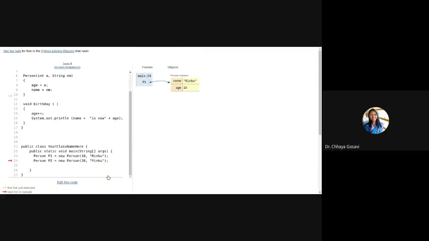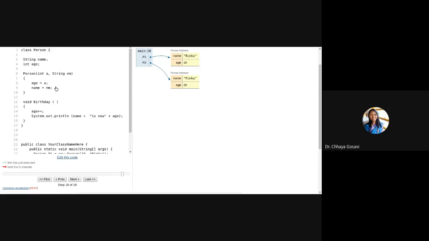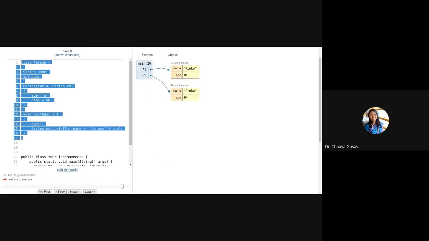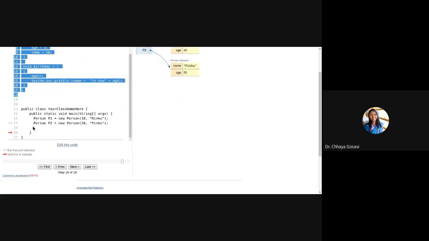So we have two objects, P1 and P2, and P1 is pointing to Rinku, whose age is 10, and P2 is pointing to Pinku, whose age is 20. So you can create any number of objects like this with this class definition. So what you have done, you have just created this class, and in main you are just creating these objects.